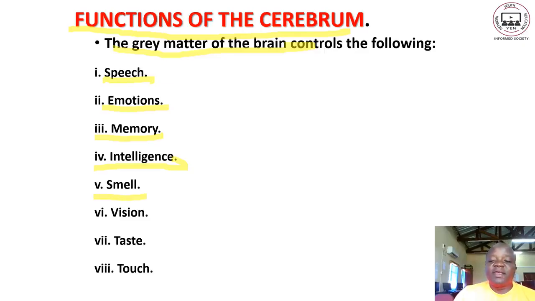Again, we smell things. The smell of feces, the smell of eggs, the smell of meat, because of the cerebrum. Vision, we are able to see things properly. Issues are connected to the cerebrum. Taste. When we talk of taste, we're talking of something bitter, something sweet. Touch. Whether some touch can cause pain to our skin and whatever. So it also controls those issues. Let us go to the next page.